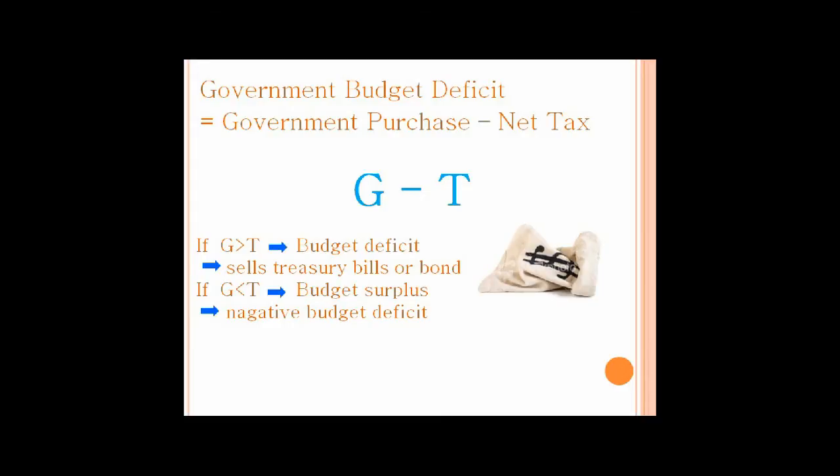What the government should do is to sell treasury bills or bonds to earn money. On the other hand, if the government purchases less than the tax that they get from the people, then the budget is in surplus, which means a negative budget deficit.